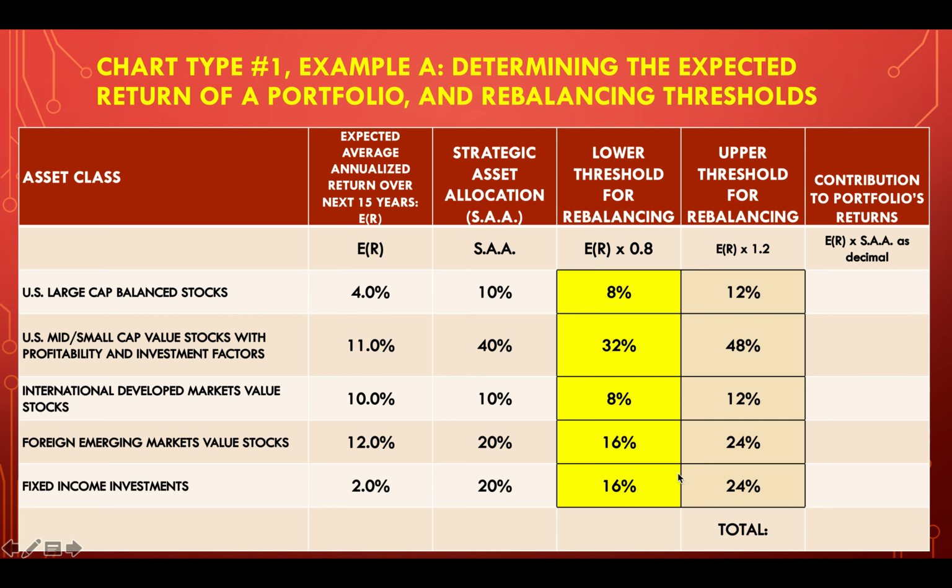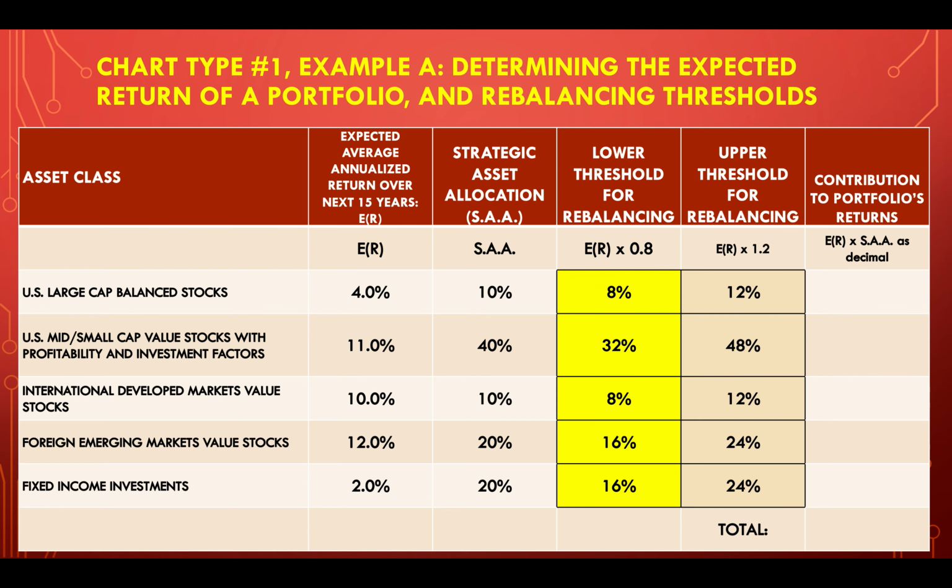Now, you may have noticed that fixed income is 20% plus times 0.8 or times 1.2 for these thresholds. The other way of doing fixed income, and it's really helpful when you get up to having like fixed income be 40% of your portfolio, is to go plus or minus 5. So I will accept this answer on exam if somebody put 20 minus 5, 15% here, and 20 plus 5, 25% here. I would accept that as an answer as well. And in fact, I think that's the preferred answer. That's actually the approach that I use and Larry Swedroe uses as well.